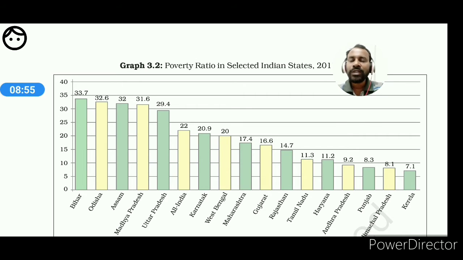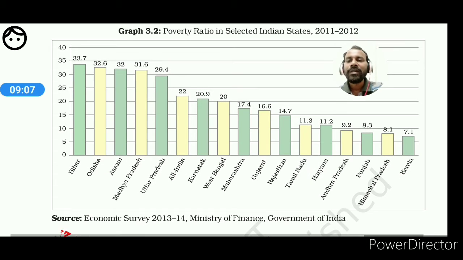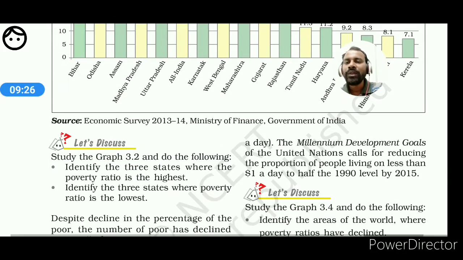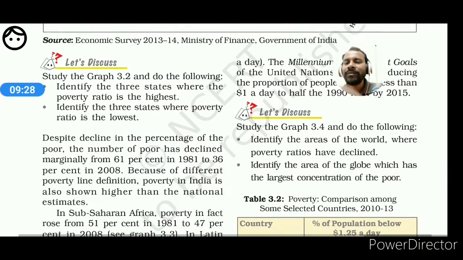Next one, from this graph you can get a question; a diagram based question may be asked to you. So for short questions, MCQ type questions, as well as competency based questions, such diagrams should be studied minutely. That is, the different states' poverty levels, and from this, which state has the lowest poverty level, which state has the highest poverty level, or which state is in the third position, second position, first position, such types of questions may also be asked to you. So studying this is very essential.